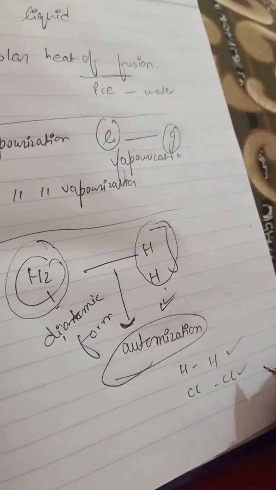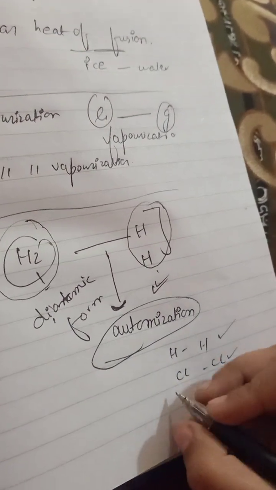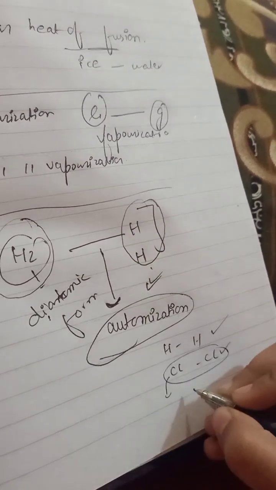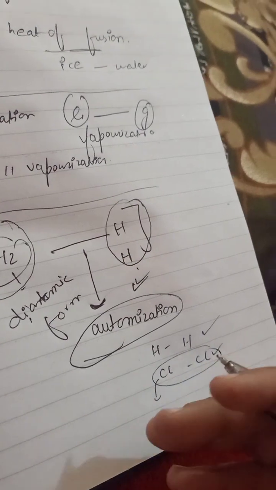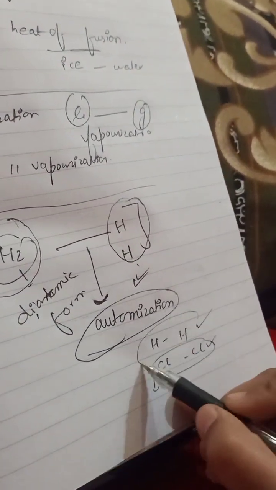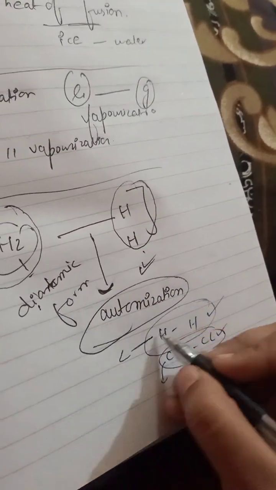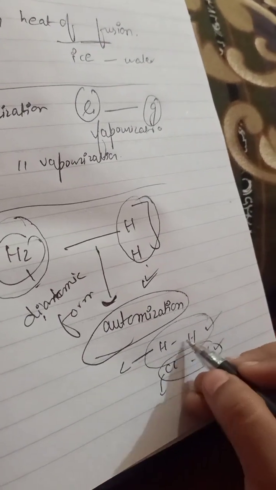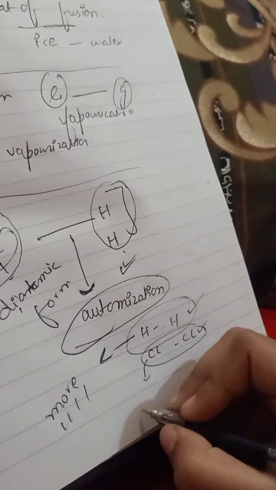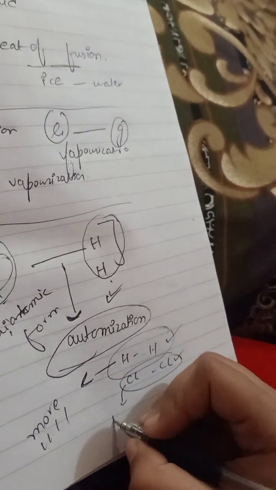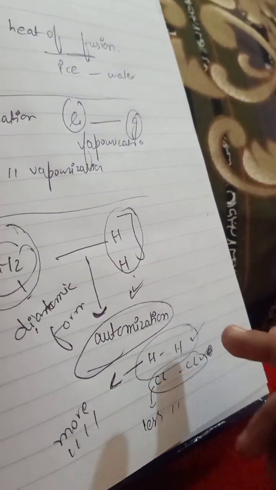For example, we have hydrogen and chlorine. Which will atomize faster? If we talk about chlorine, it will have less heat of atomization, just because it will break easily. Hydrogen will have more heat of atomization because it has less bond length, so more heat of atomization will be required. Chlorine has a longer bond length, so it wants less atomization energy, which means it will break fast.